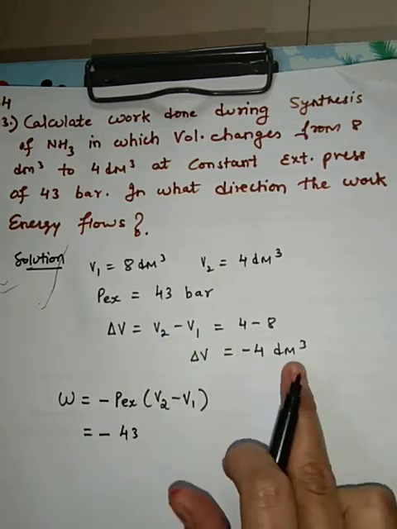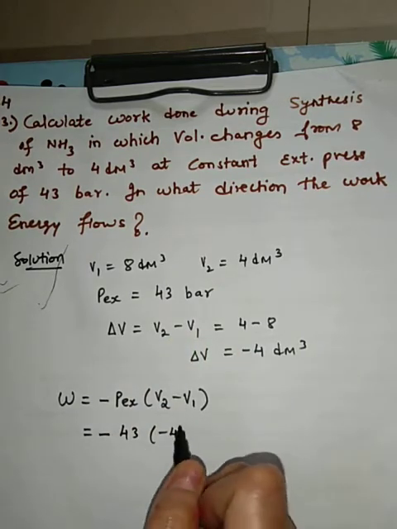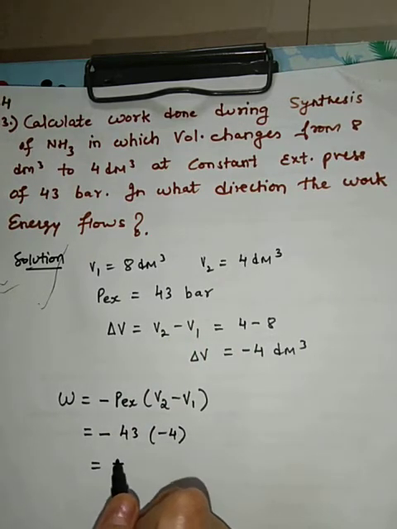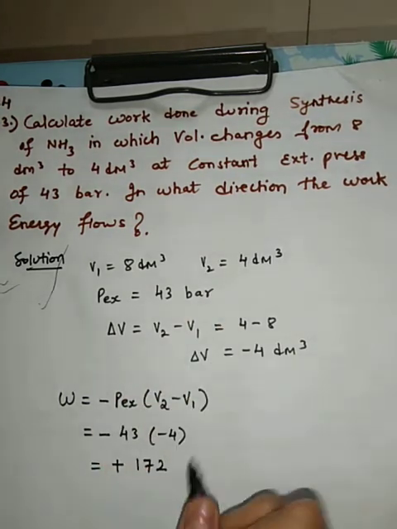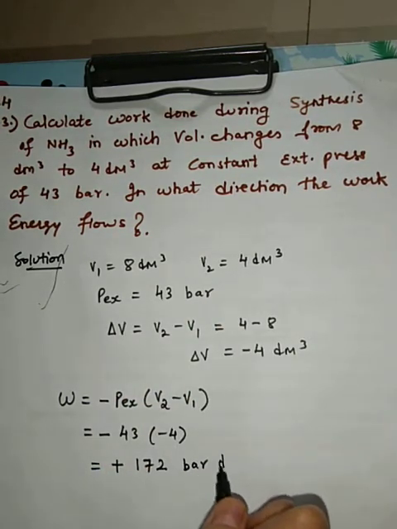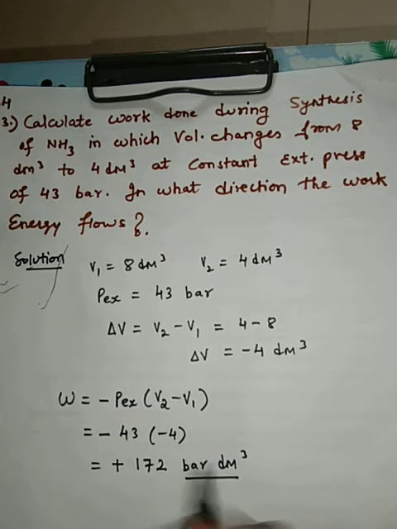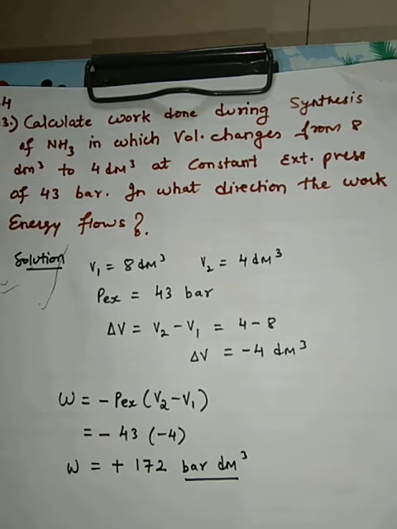V2 minus V1 we calculated, it is minus 4. So work will come negative into negative, positive. What you will get? 172. Pressure is given in bar and volume we have in dm cube, so this is the unit of the work. But generally we express this work done in joules or kilojoules.